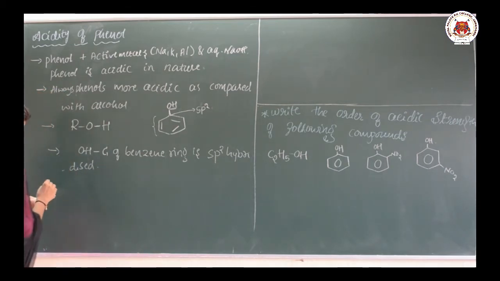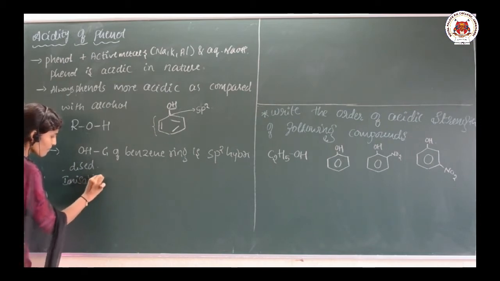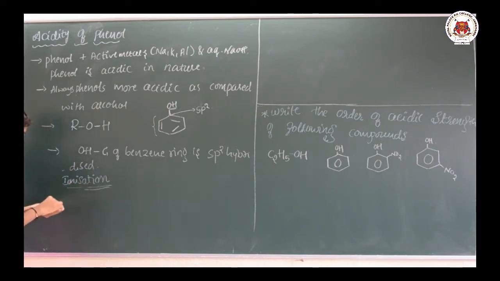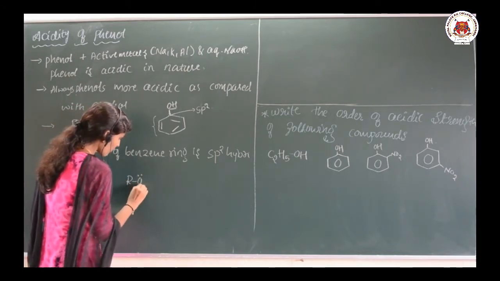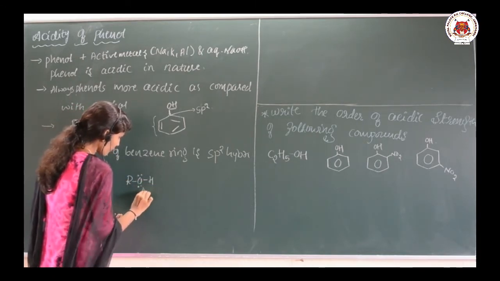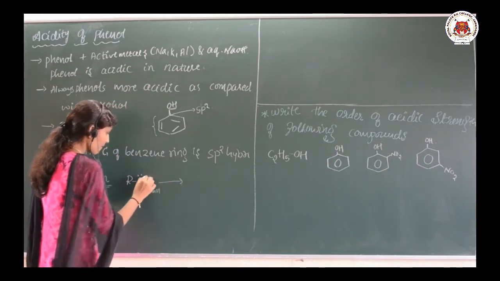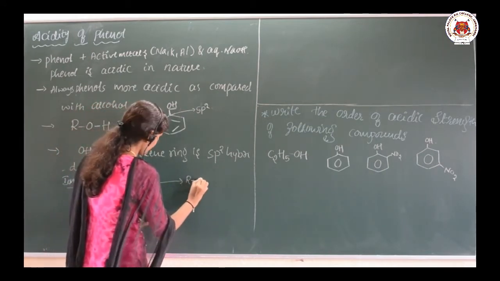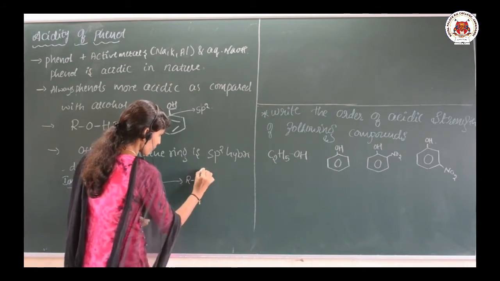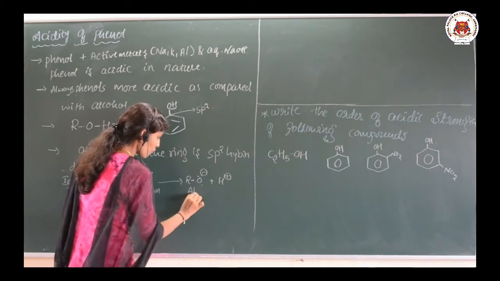So, let us talk about the ionization of alcohol and phenol. See here, this is alcohol. When the H plus is removed, the electron is shifted here. This is the alkoxide ion.